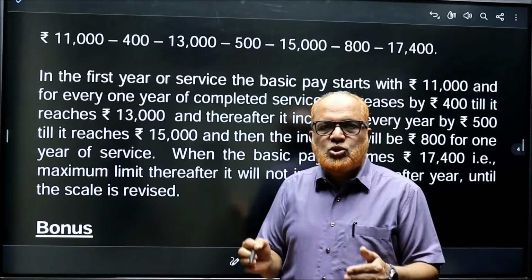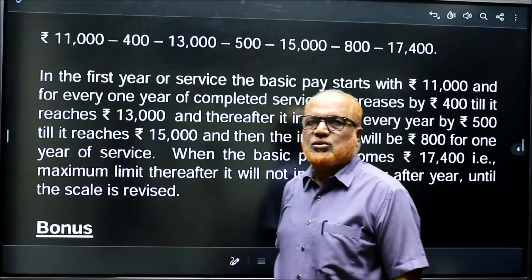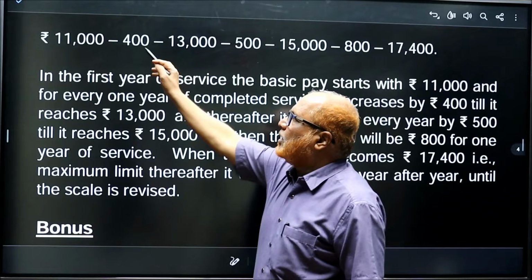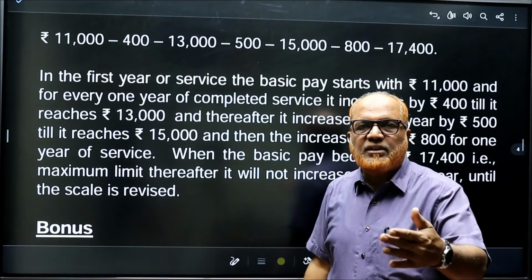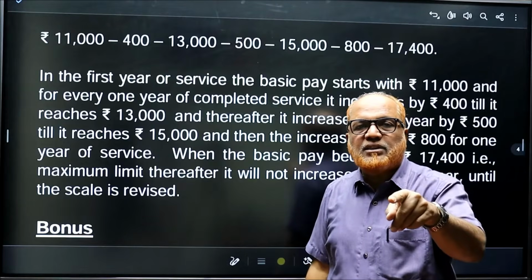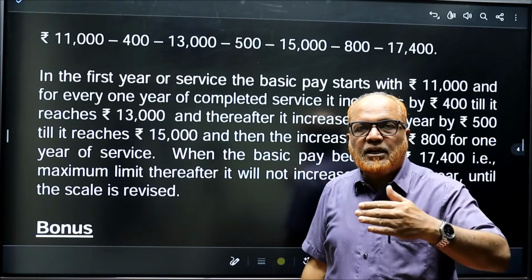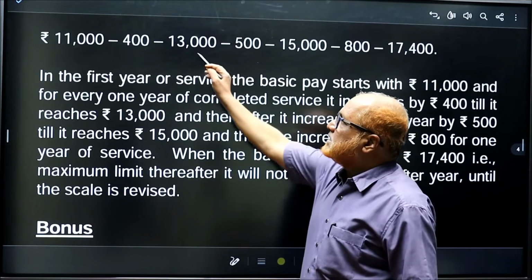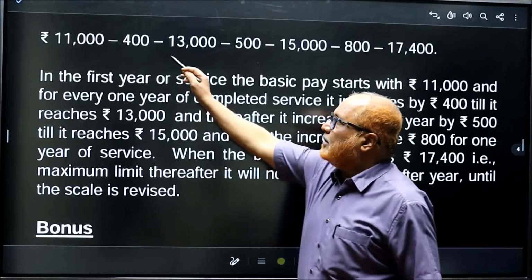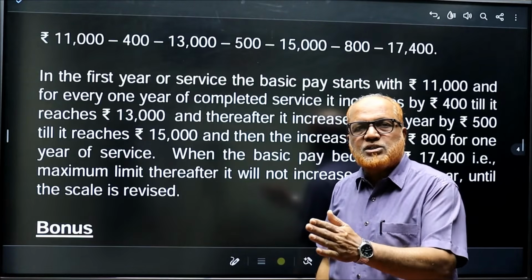When the employee joins in the first year, the monthly salary will be 11,000. When 1 year is completed, there is an increment of 400. That means it will become 11,400. Next year, again 400 will be the increment. 11,400 plus 400, 11,800. Like that it goes on. When it reaches 13,000, after 13,000, the increment will not be 400. The increment will be 500. Every year it will increase by 500.